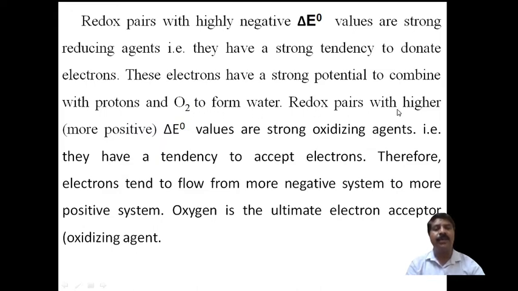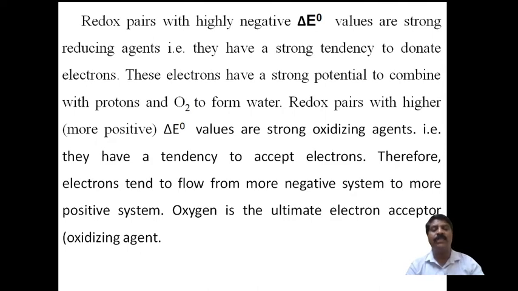Redox pairs with a higher or more positive EMF are strong oxidizing agents. Therefore, when the standard electrode potential is positive, it acts as a more oxidizing agent, and that will be kept below in the electrochemical series, or conjugate pair series.